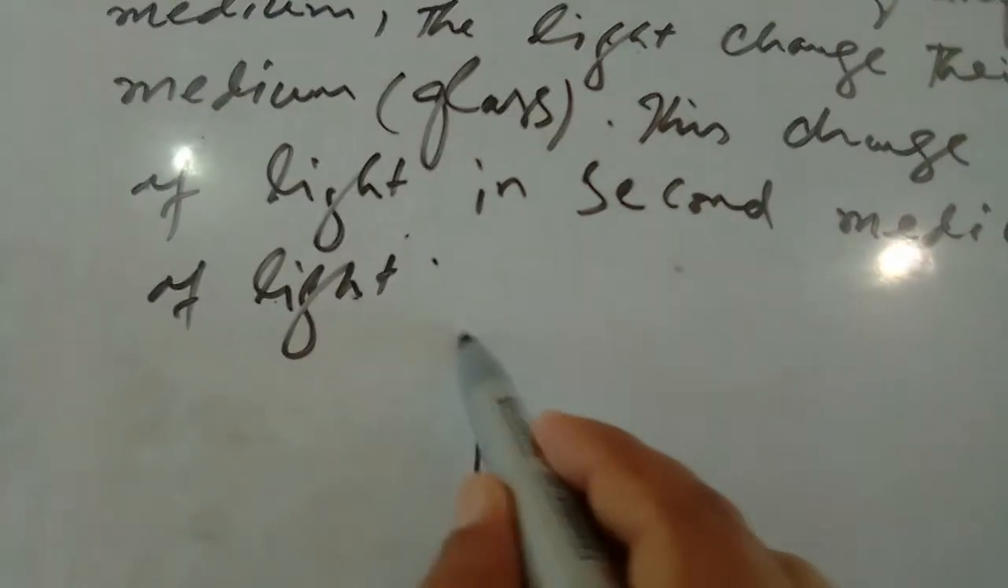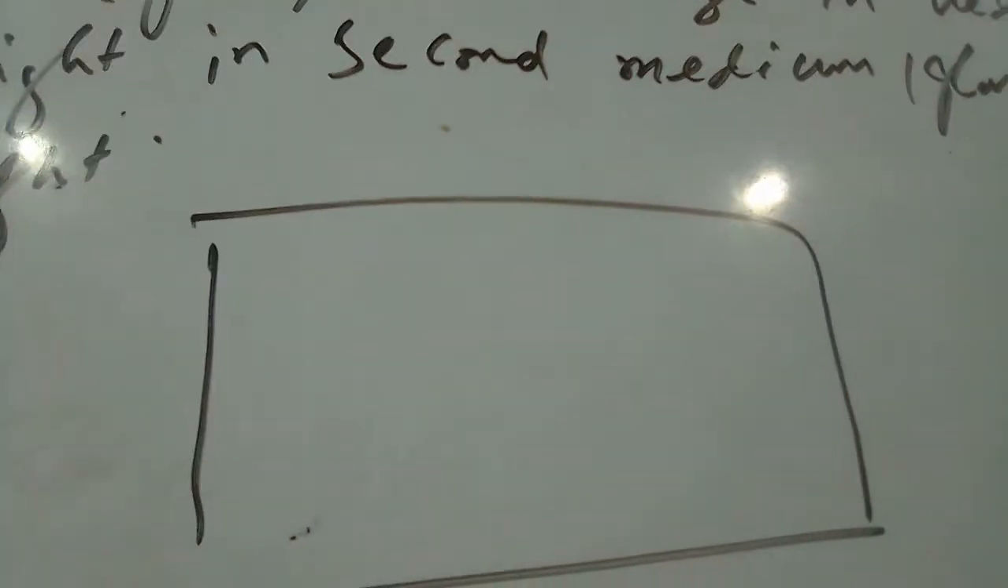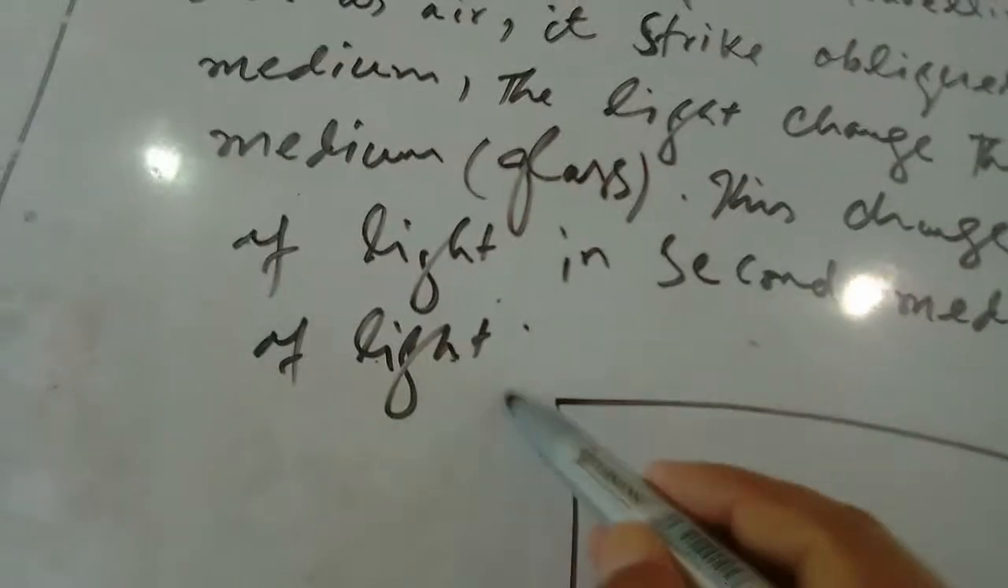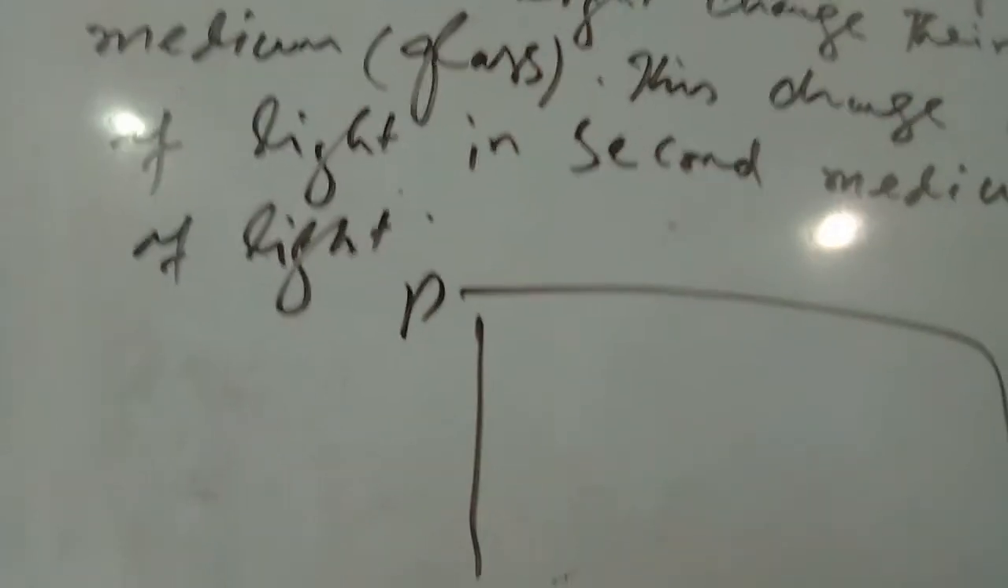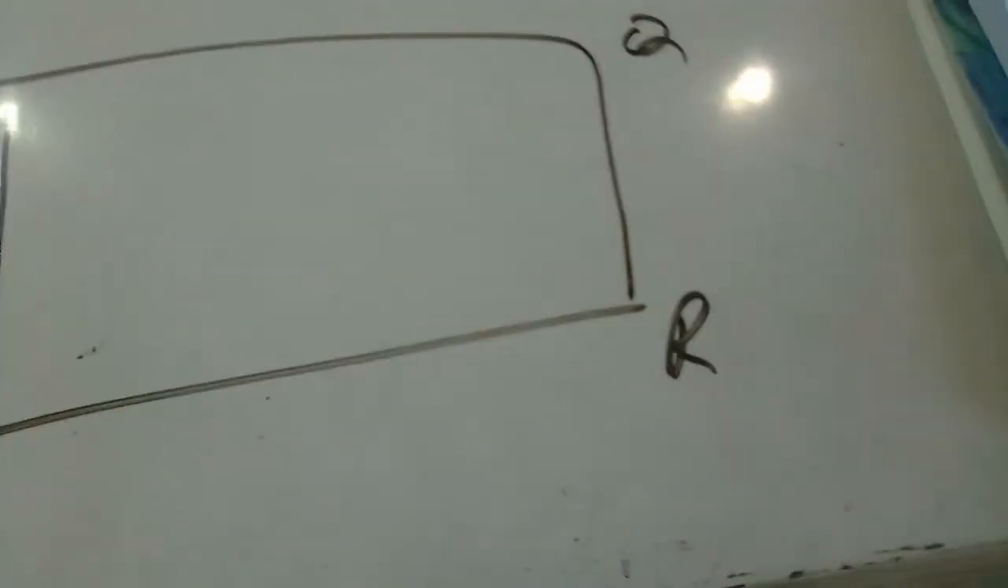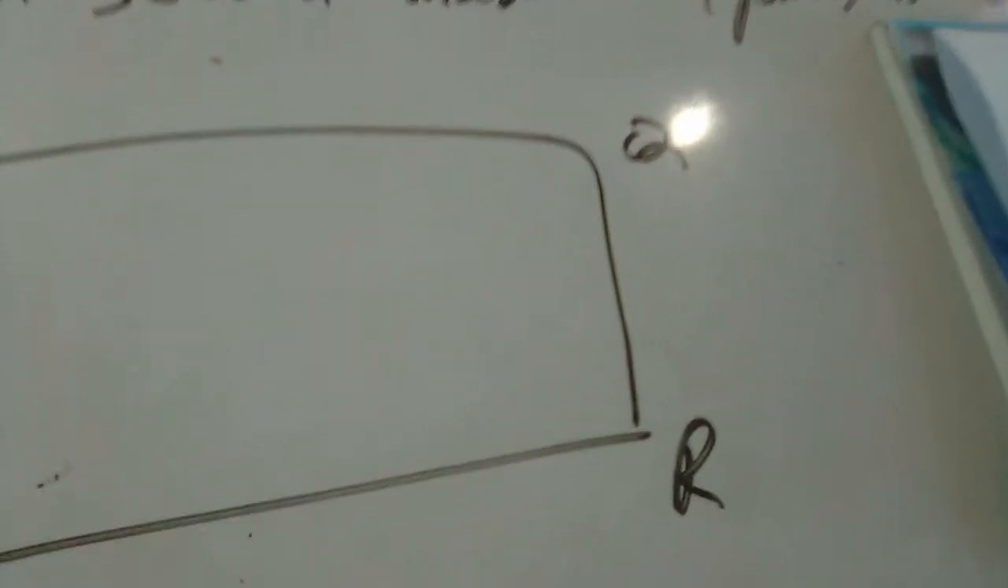A parallel sided transparent material is called a glass slab. This is called a glass slab, and it is drawn in the figure like this. Let's say P, Q, R, and S. PQRS is a glass slab.